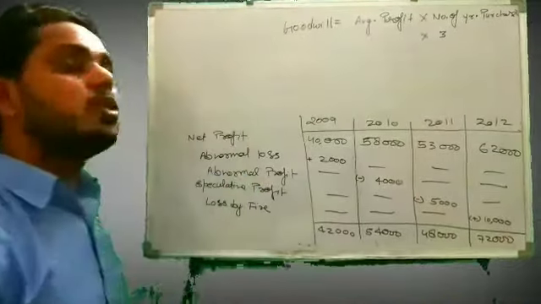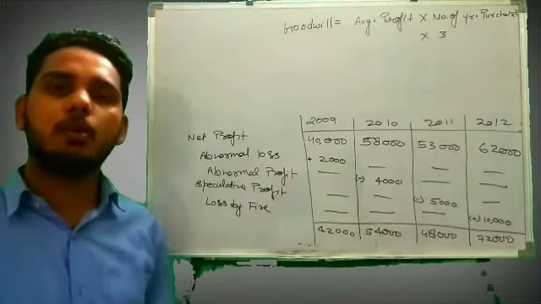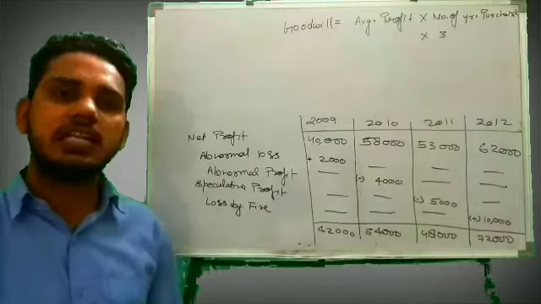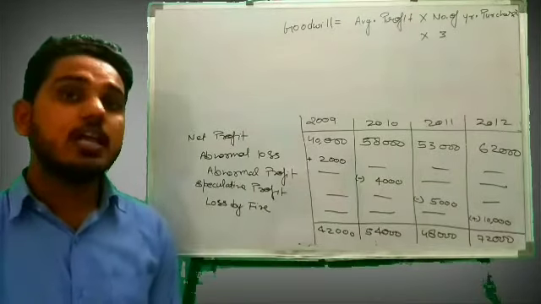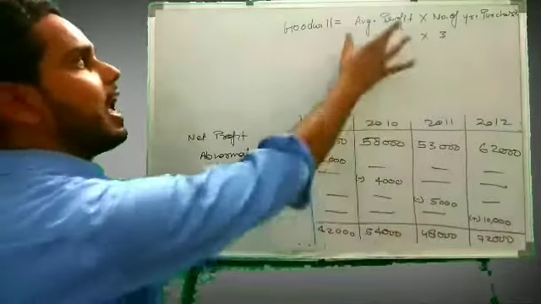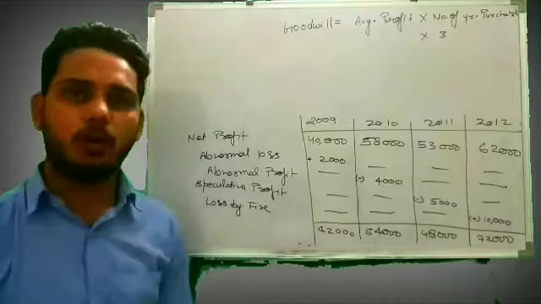So our profit was not normal profit, it included many abnormal things. So firstly we adjusted this and made all 4 years' profit normal profit. Now we can easily calculate the average profit, because the profits we have are normal profits, right?